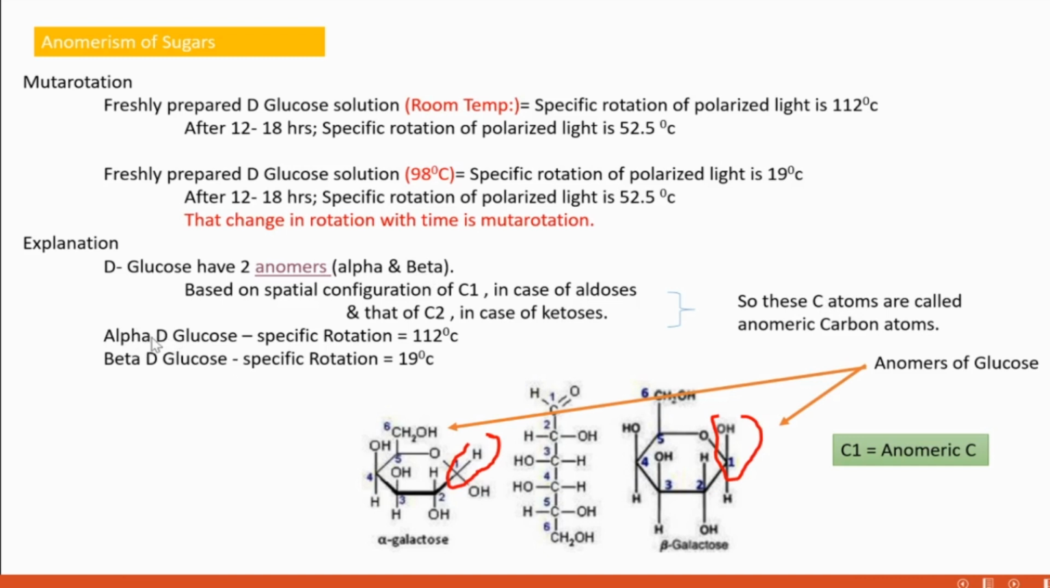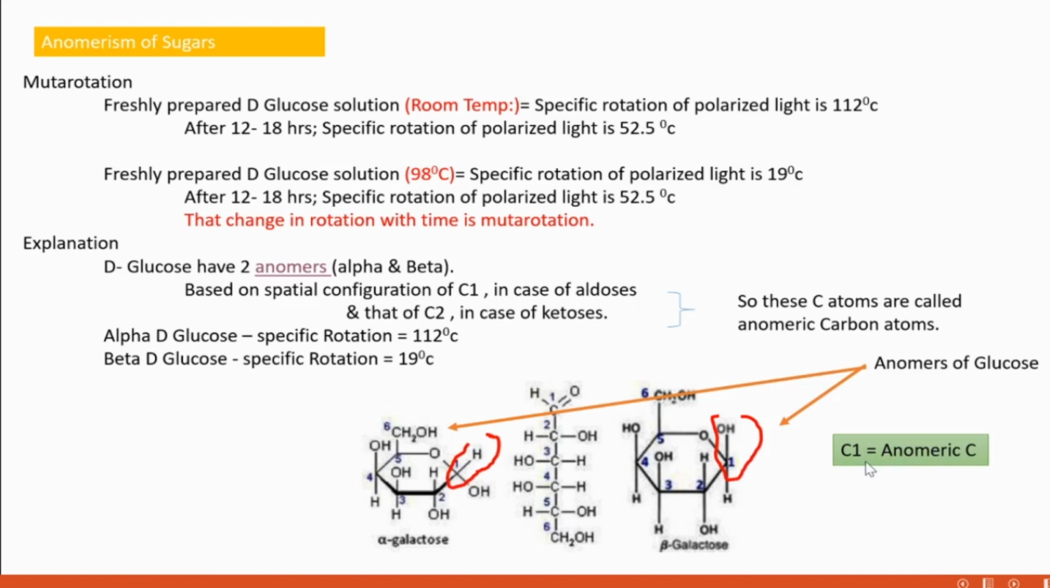So in the case of alpha D-glucose, its specific rotation is 112 degrees. If it is beta D-glucose, then it can rotate the plane polarized light to a degree of 90 degrees. Okay.